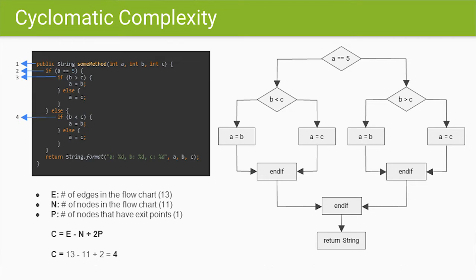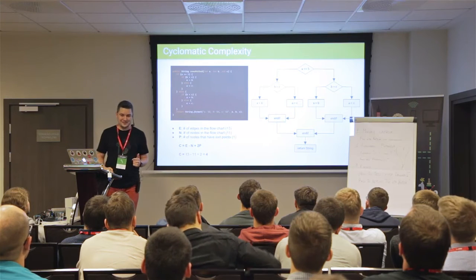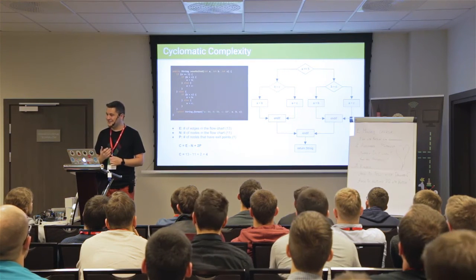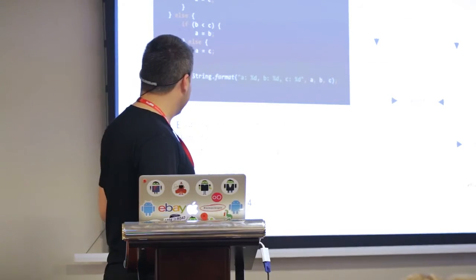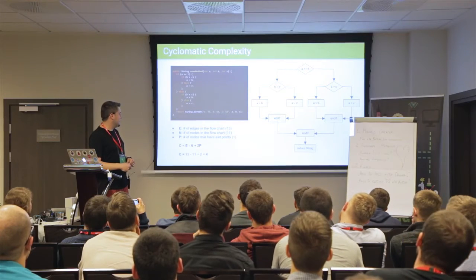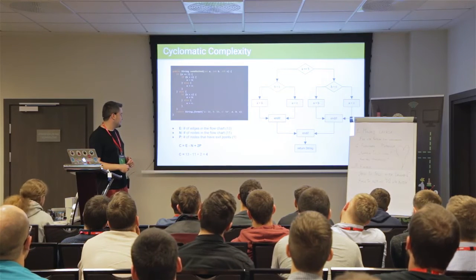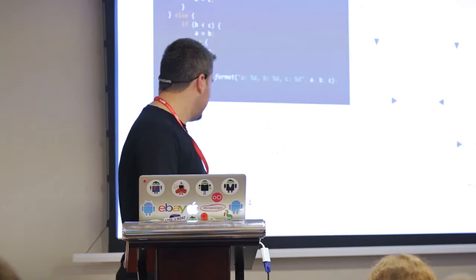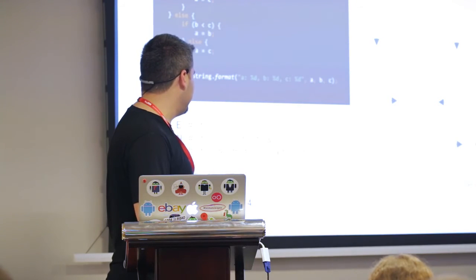You can create a flowchart of this method, which takes like, I don't know, 15 or 20 minutes, depending on your method's complexity. And then there's this very simple formula you can use. You get the number of the edges, you get the number of the nodes, and the nodes which have exit points. And we calculate this method's complexity as 4.